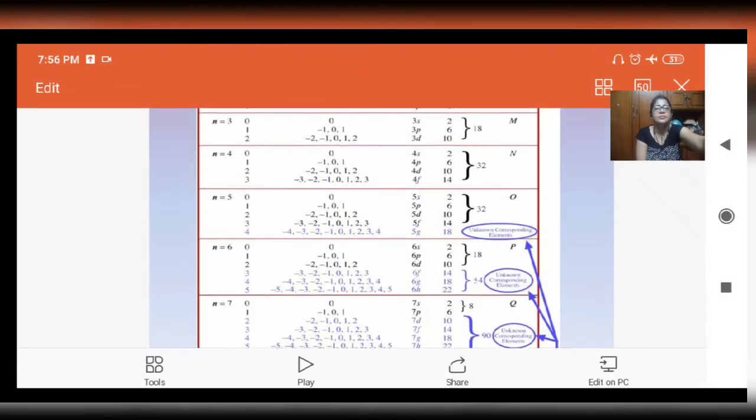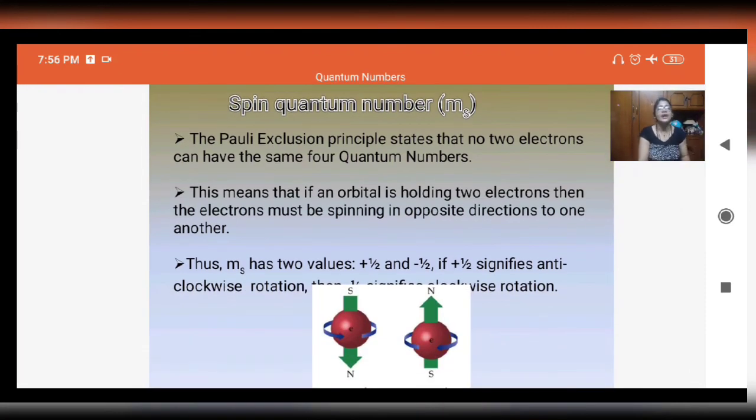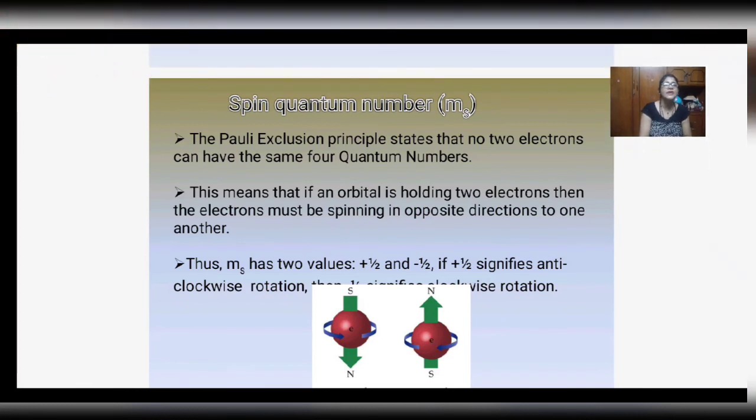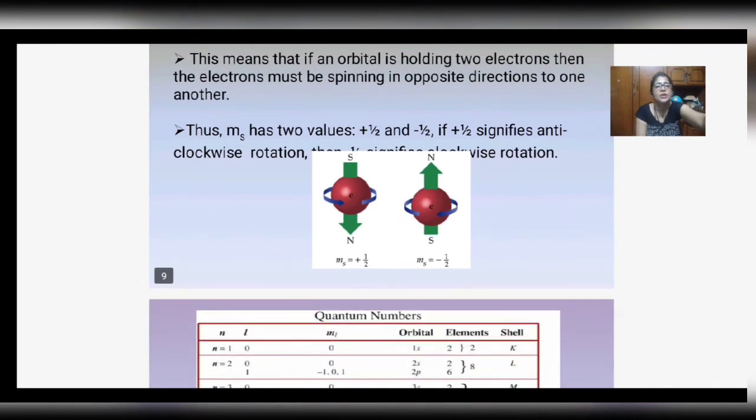I'm coming to it later, but before that, the spin quantum number says that if an orbital is holding two electrons, then the electrons must be spinning in opposite directions, one clockwise and the other anti-clockwise. If m has two values, plus half and minus half, and plus half represents clockwise, obviously minus half will represent anti-clockwise. In this picture you can see m having plus half and minus half, one with clockwise rotation and the other with anti-clockwise rotation.